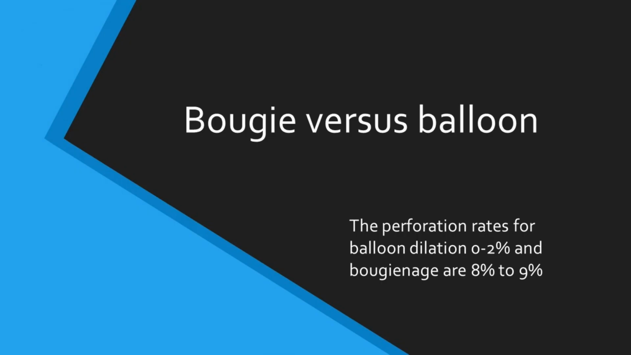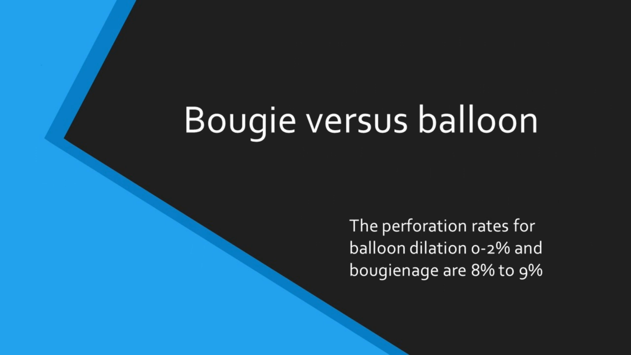What's the difference between the two? The perforation rate is different, because with the balloon we are working under direct vision, so we can see what's happening. The perforation rate is around 0 to 2%. Whereas with the mechanical dilators, it is around 8 to 9%, because you're doing it under C-arm and you don't know how much the esophagus is dilating, what's happening.